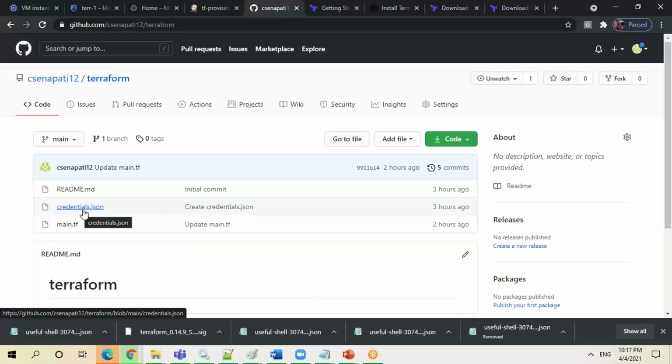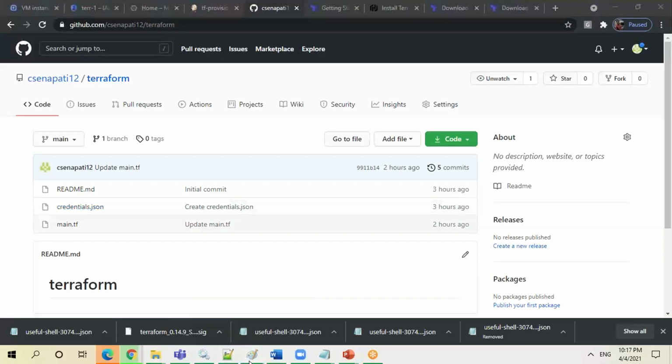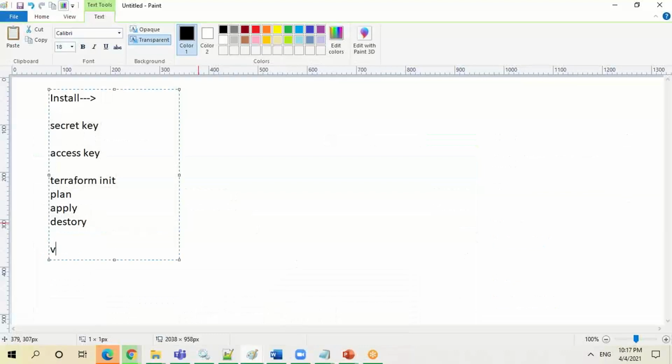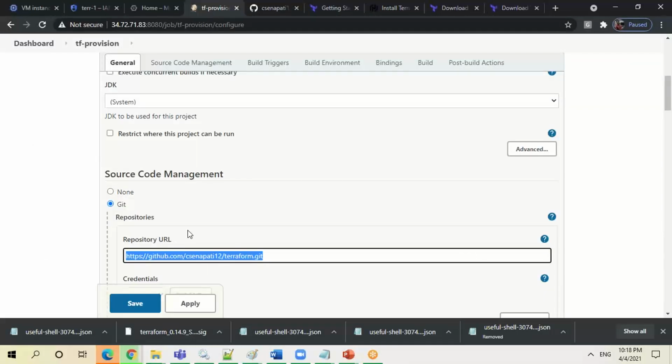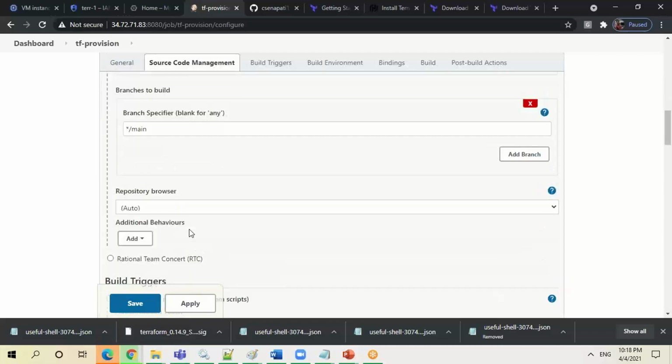But you should not give the credentials.json file in your GitHub repo, because the repo is visible to everybody. To avoid this, people are using HashiCorp Vault. This vault will be changing the secrets all the time. You can talk about HashiCorp Vault, you can talk about Ansible Vault, and if you talk about AWS, secrets are there, right? The secrets are changing, and it will be taking them directly from there instead of hard coding the value.